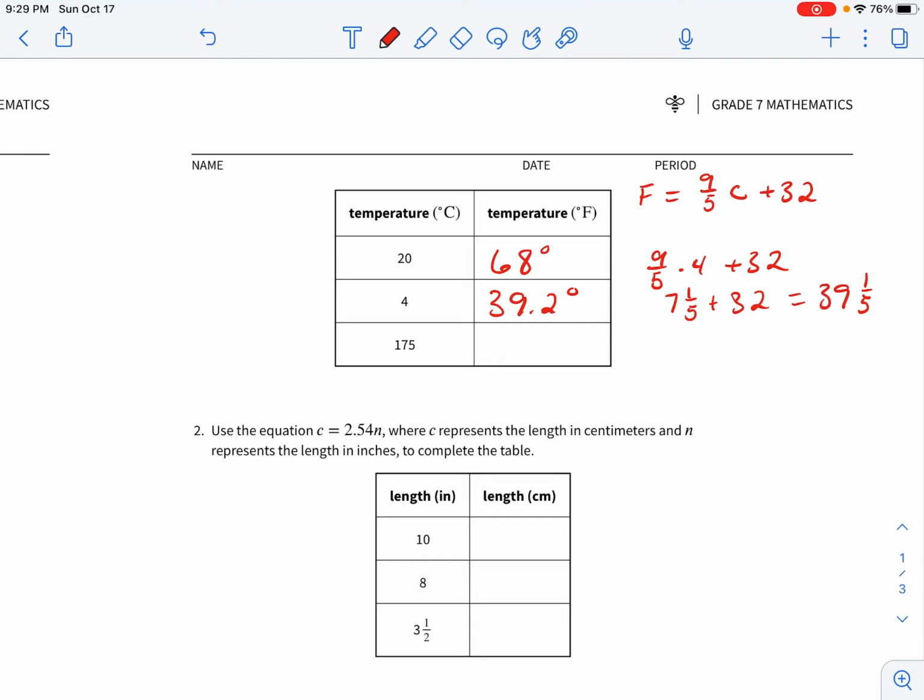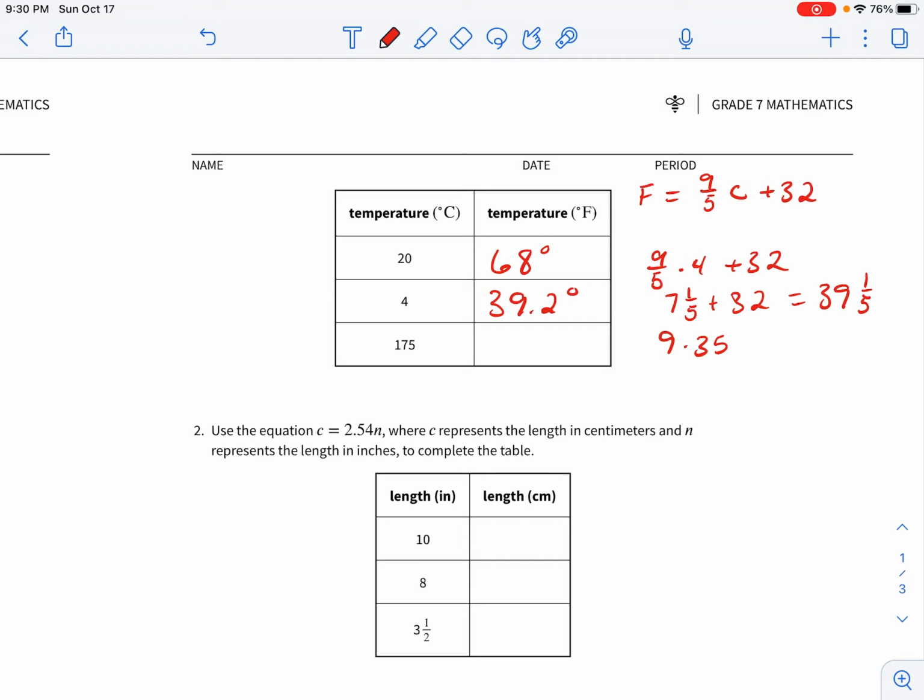Then the last one, 9/5 times 175 plus 32. So I took 175 divided by 5, so the 5 on the fraction part.